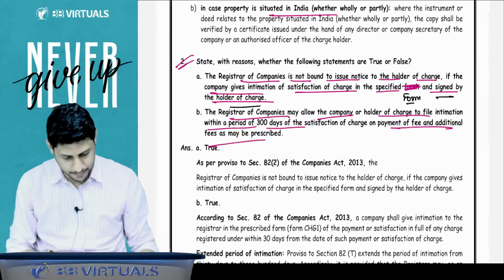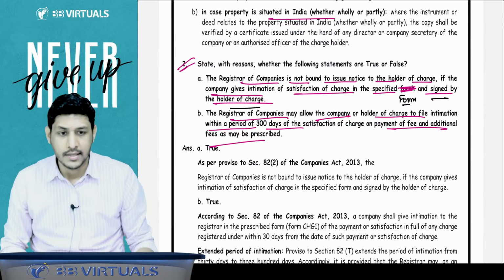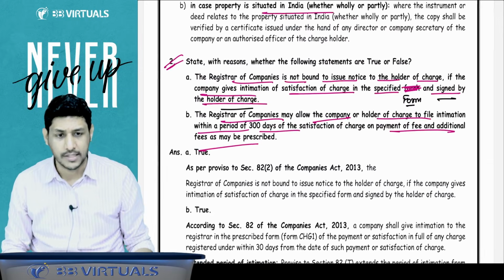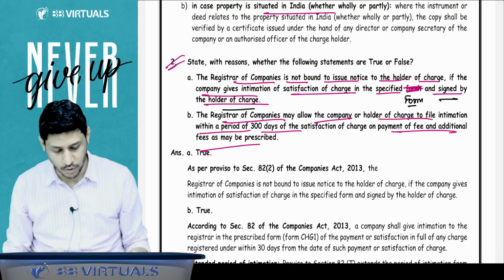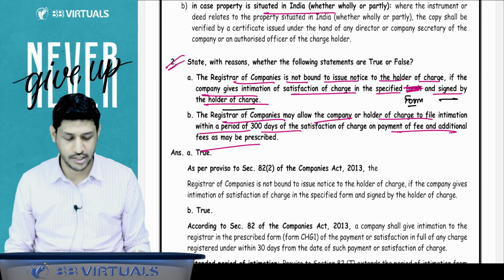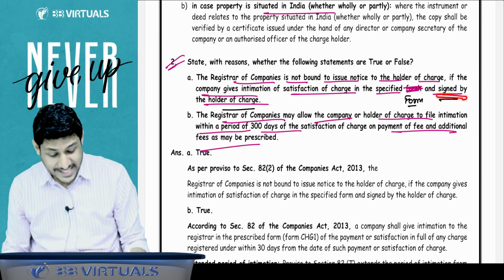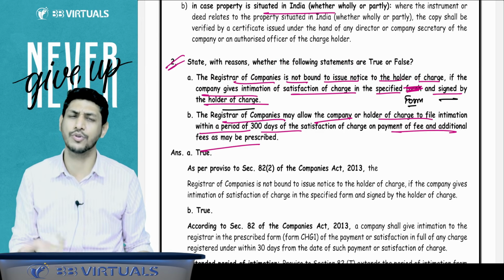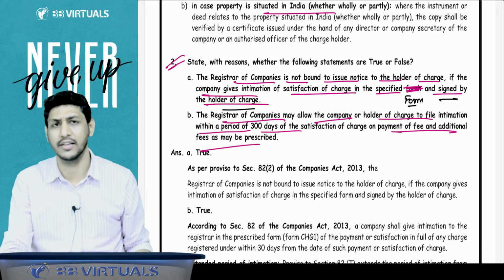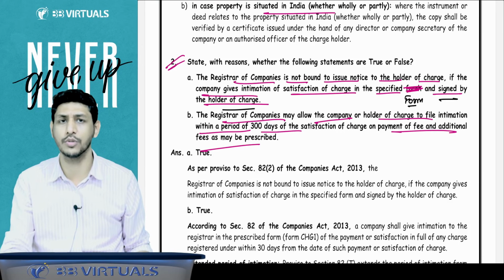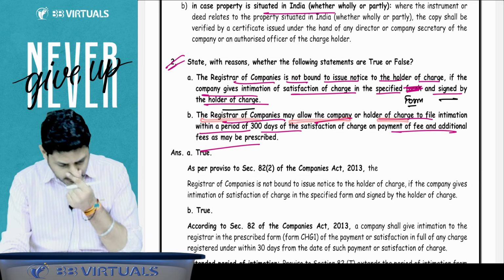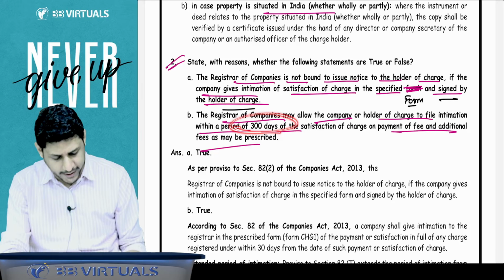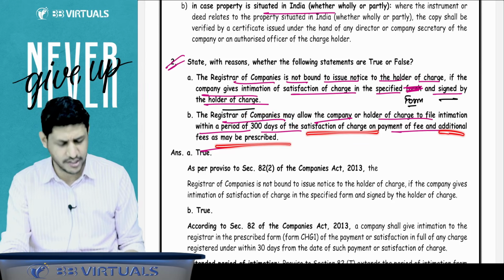See this. State with the reasons whether the following statements are true or false. The ROC of the company is not bound to issue notice to the charge holder if the company gives intimation of satisfaction of charge in the specified form and it is signed by the charge holder. Yes, true. If it is signed by the charge holder, then ROC is not under an obligation to issue the show cause notice. The ROC may allow the company or holder of charge to file intimation within a period of 300 days of satisfaction on payment of additional fees. Yes, true.